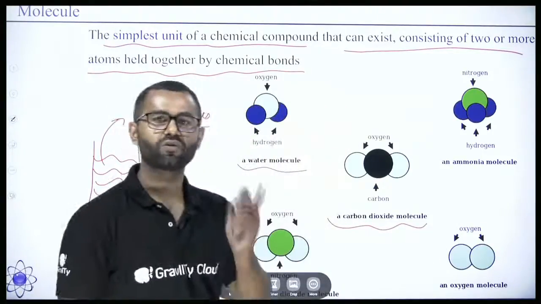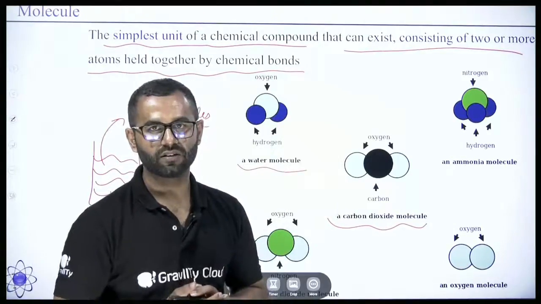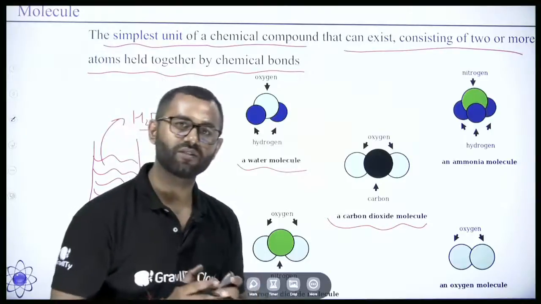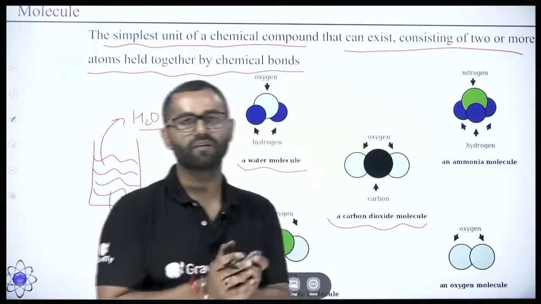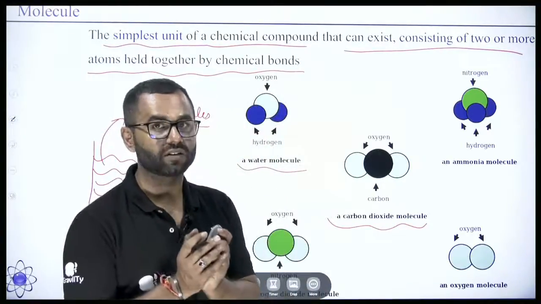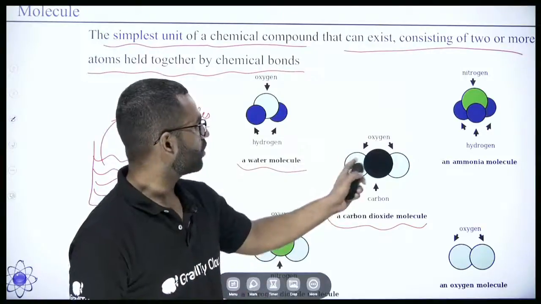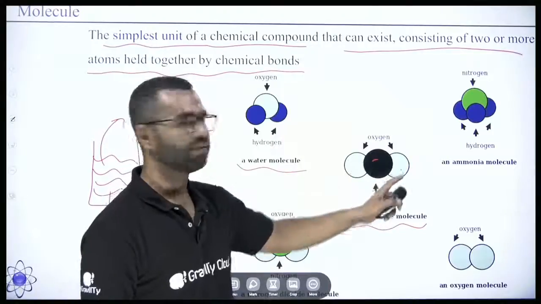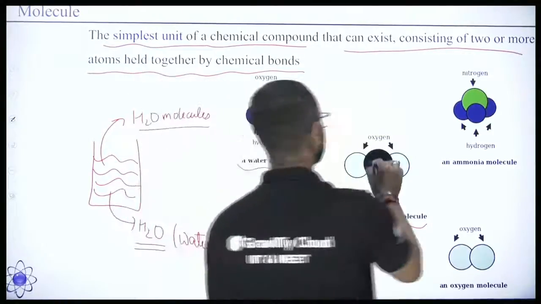Now we know carbon dioxide, CO2, exists in nature, and CO2 exists independently and stably. CO2 is stable in nature because 2 oxygen atoms combine with a carbon atom, forming CO2.